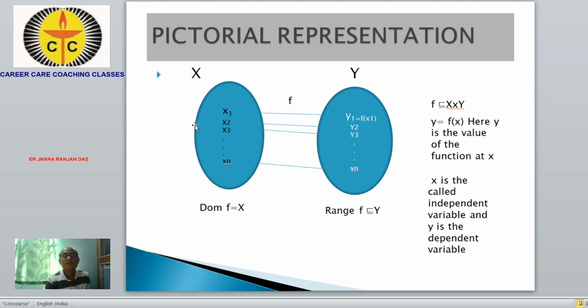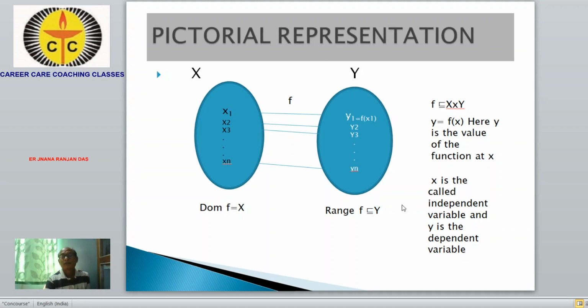That means all elements in x are related to some elements of y. That is why dom f is equal to x, but range f is a subset of y. There may be some extra elements in y not related to f. So that is called range f. Range f is a subset of y.